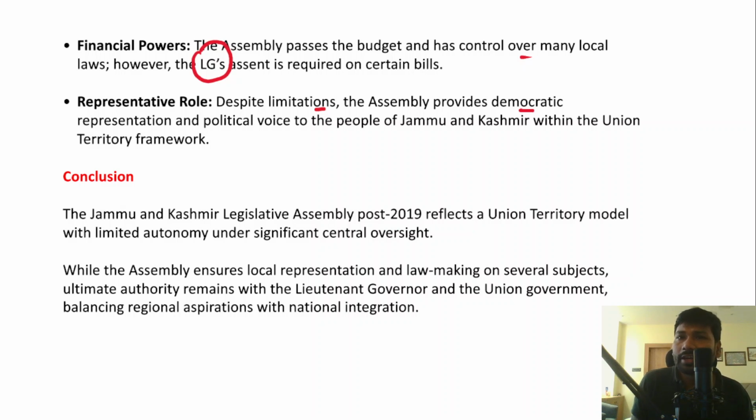So that means it provides democratic representation for the people and the political voice as well, right? Therefore, within the union territory framework, they will enjoy the political voice and also the democratic representation.